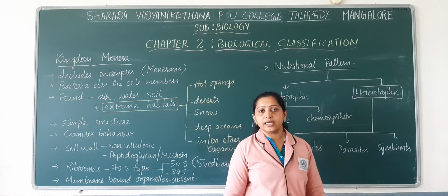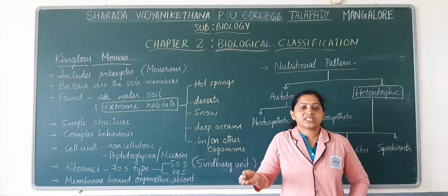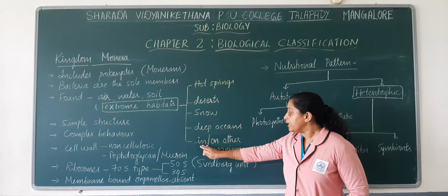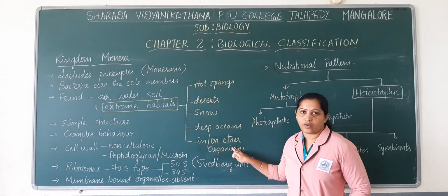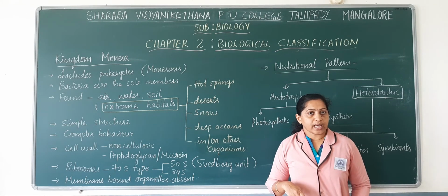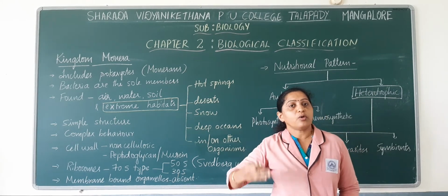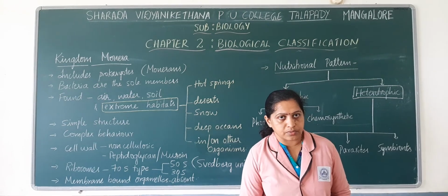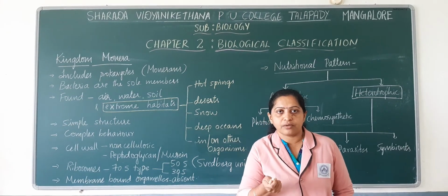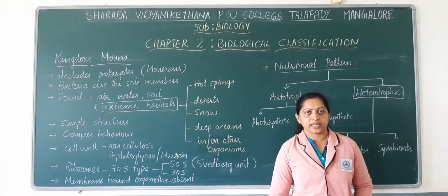As I told earlier, the monerans can survive in extreme conditions. They also survive in or on other organisms. They may be found inside the body of other living organisms, or on the body of other organisms. Such organisms usually derive nutrition from those living organisms.